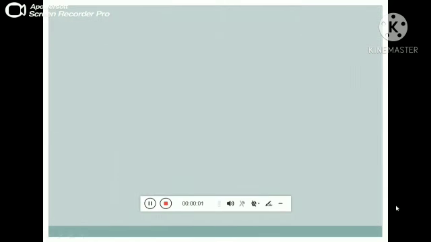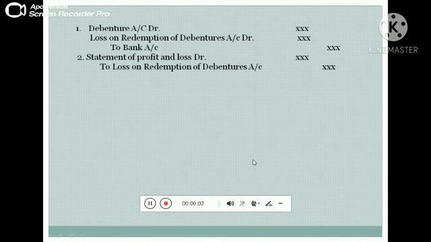Another method is the sinking fund method. Under this method, every year a certain amount of profits is set aside. The same is invested outside the business in gilt-edged securities and allowed to accumulate at compound interest.